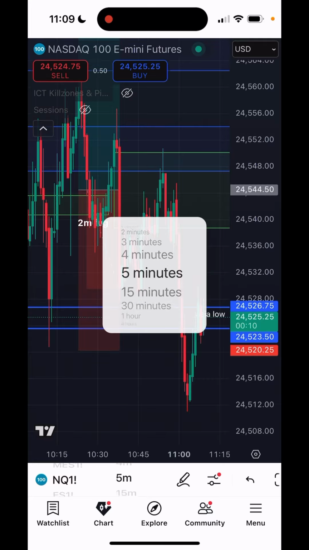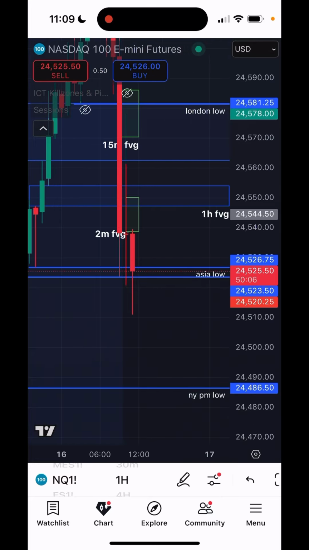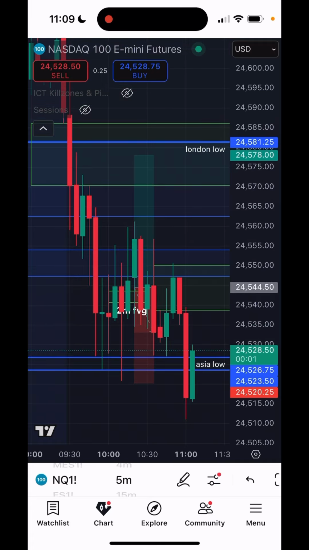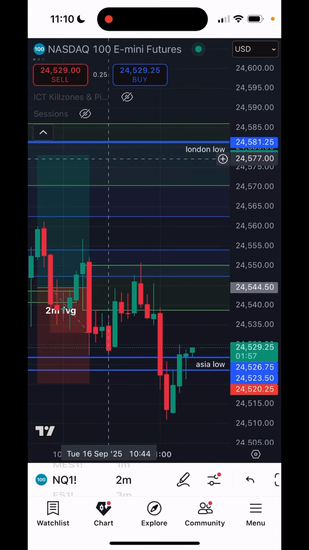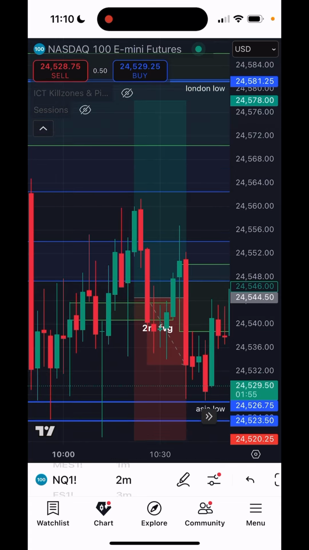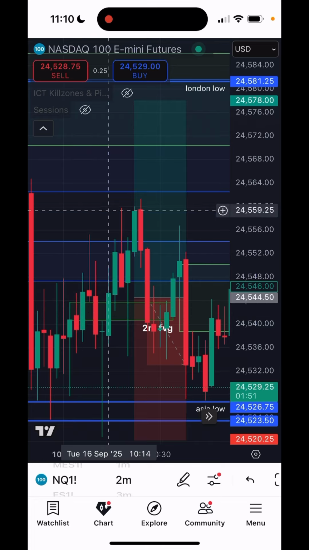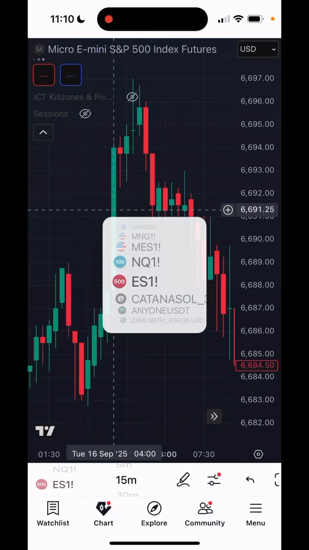So first of all, on NQ, we had an initial dump, obviously off the open, and we kept coming down lower. Then we ended up sweeping out the Asia low. From here, I was looking for longs up to fill in that 15-minute fair value gap up there. So I looked for the highest time frame inversion, and we got a 2-minute inverse, and I entered somewhere on the retest. I moved my stop loss to break even here because at the same time ES was respecting a 15-minute bearish fair value gap.